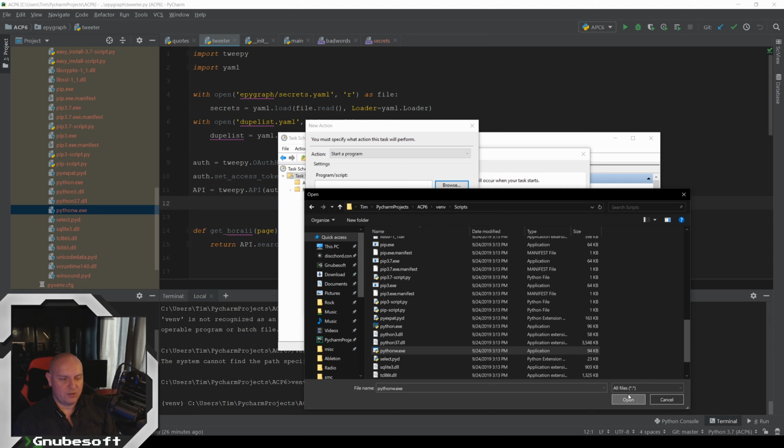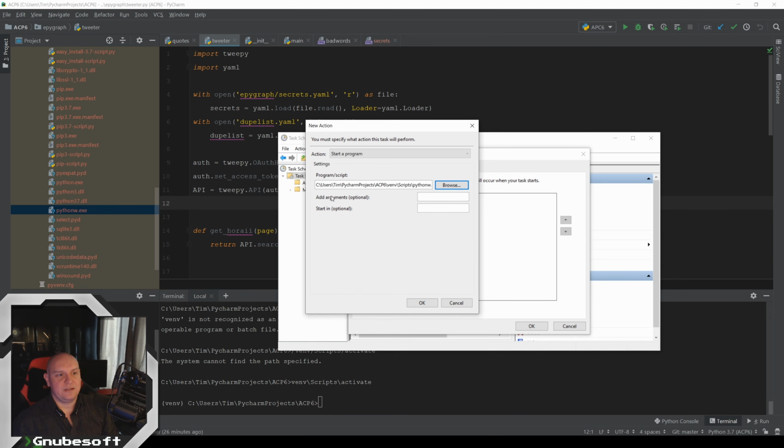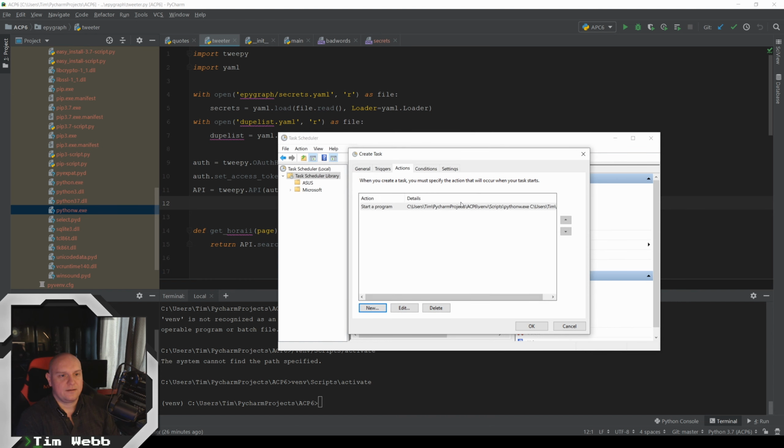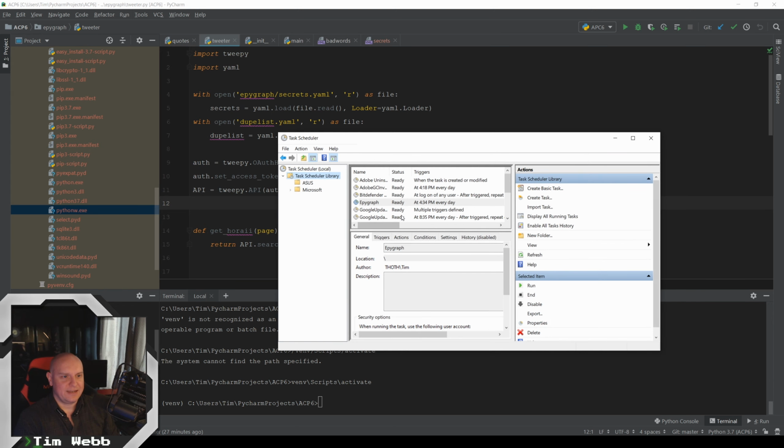So pythonw.exe, and now we're going to use the command arguments, that is the path to our file. I just copied that from here and pasted it right there. And now it will run this Python. It's too long to actually show it all, but it's going to run that. And I assure you, I've actually tested it. This works. It's going to run the main.py using this pythonw.exe without any pop-up windows, and it's going to do that every day at 4:34 p.m.